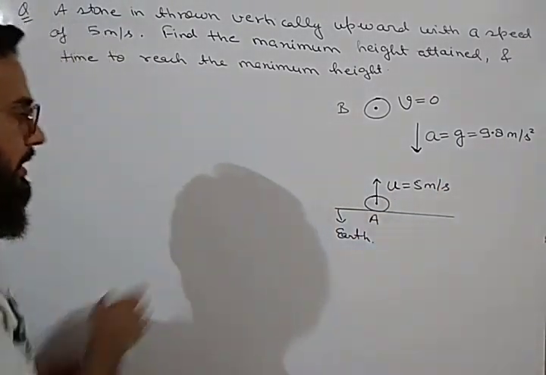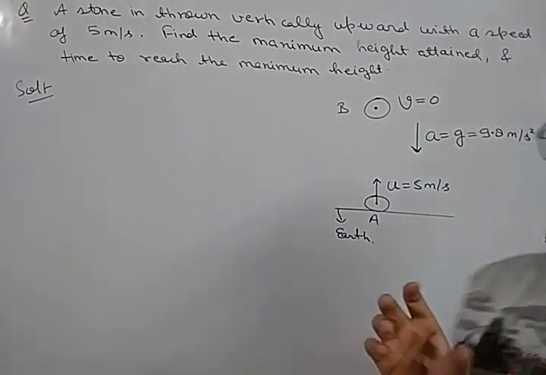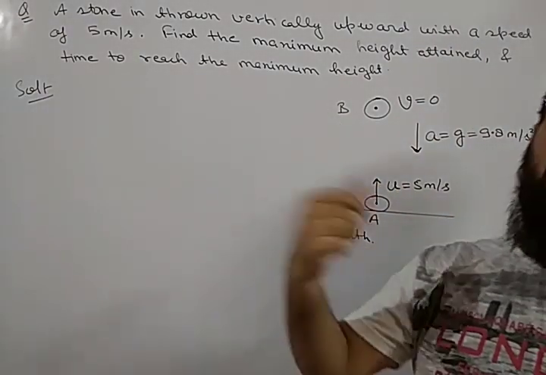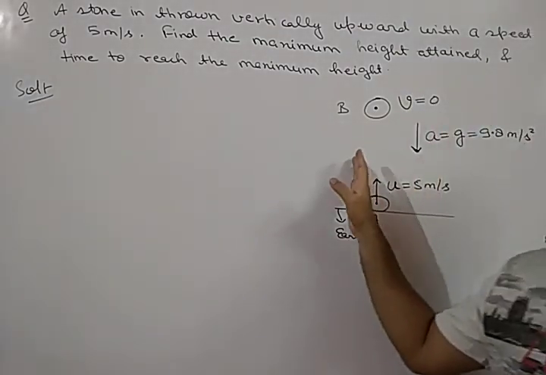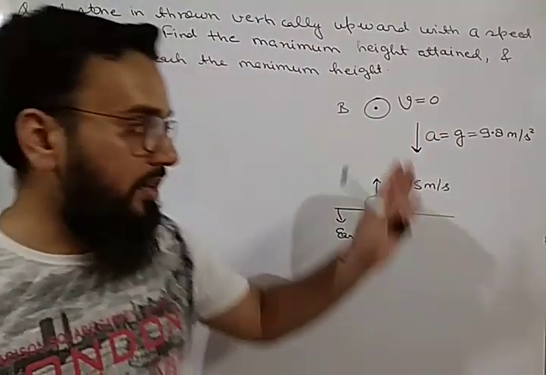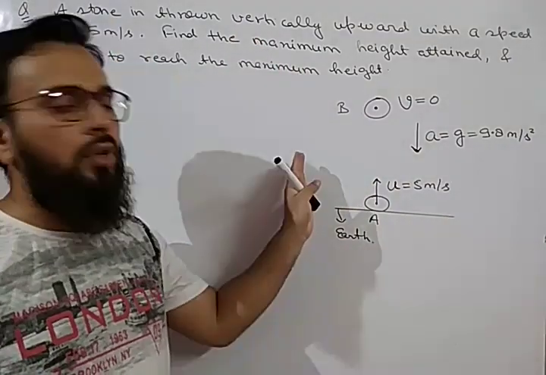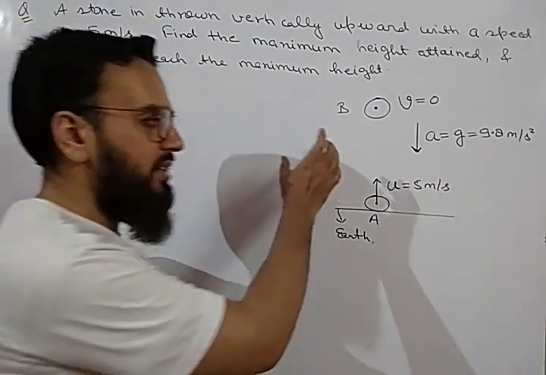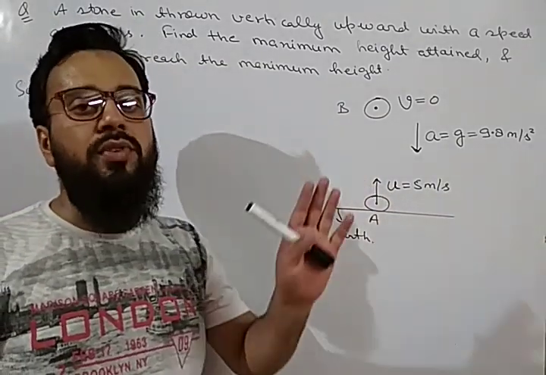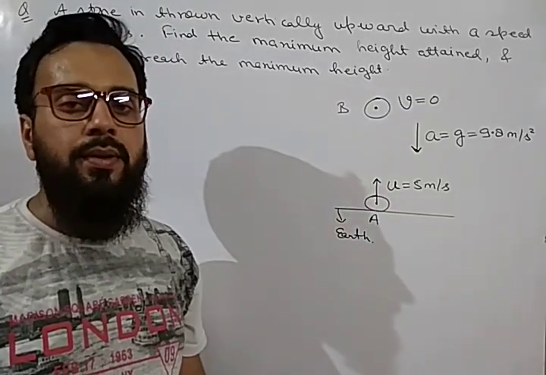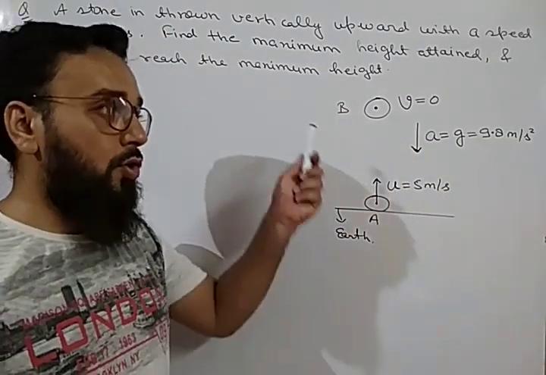Okay. So now let us start the question. Whenever you are given any question, this is the main concept of physics. Whenever you have to solve any question of physics, it is better to draw the diagram first. If you draw the diagram properly, then you will solve half of the question by drawing the diagram only. Okay, so first step for solving the numericals of physics is that you have to draw the diagram properly. Whatever is given, make the diagram for that, so that you can solve the question easily. If you draw the proper diagram, then you will be able to solve the question very comfortably. You will face no problem. So first step, draw the diagram properly.